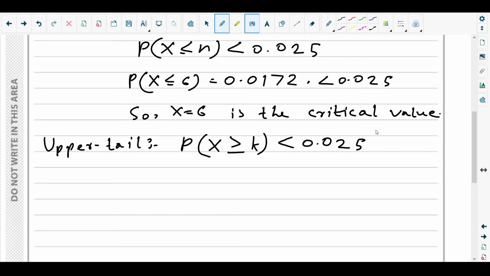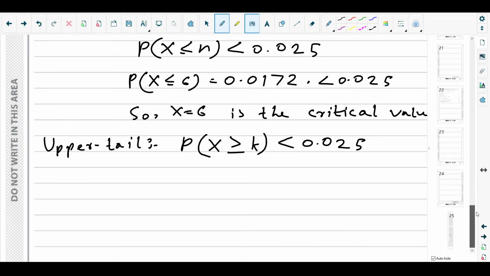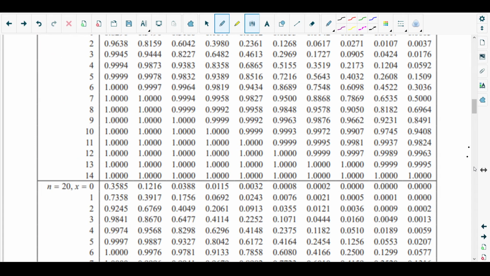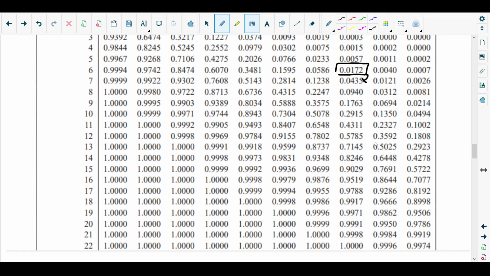Okay, so let's see the probability distribution again. For the binomial distribution, we need to go for n equals 30 and 0.4. So the probability of X greater than or equal to k should be such that it's less than 0.025. So which one is this?